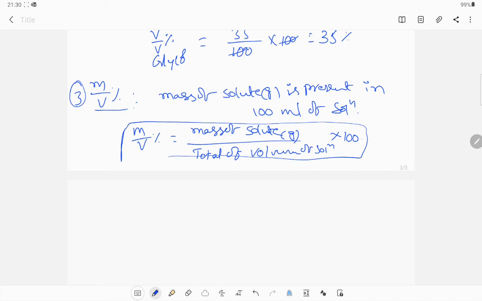Now I will discuss another expression. The next expression is molarity. See, in the next class we will discuss molarity.